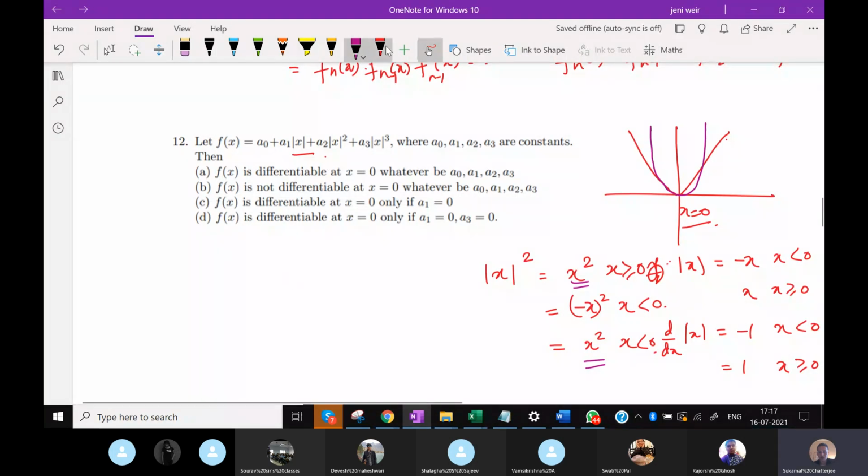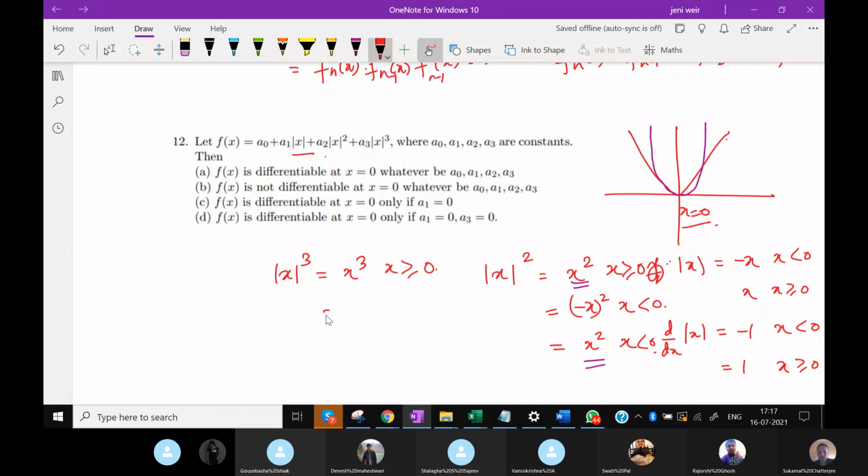If you look at the graph of modulus x cube, this is x cube when x is greater than or equal to 0 and minus x cube when x is less than 0. So the differential of this will be 3x square when x is greater than or equal to 0 and minus 3x square when x is less than 0.